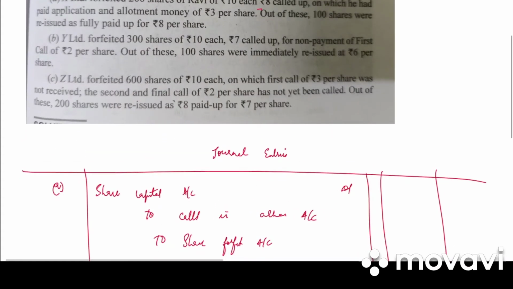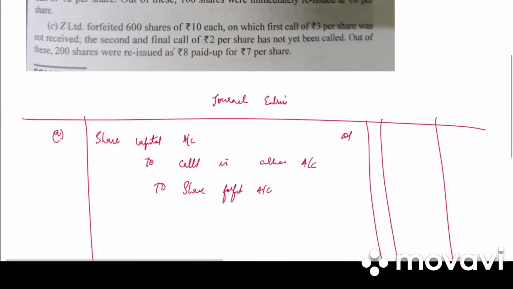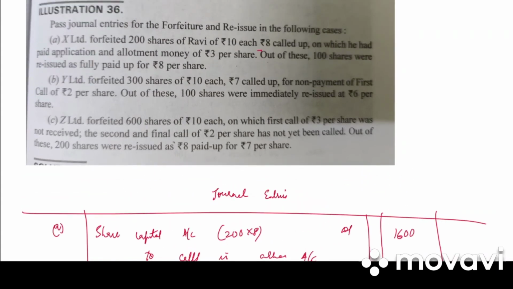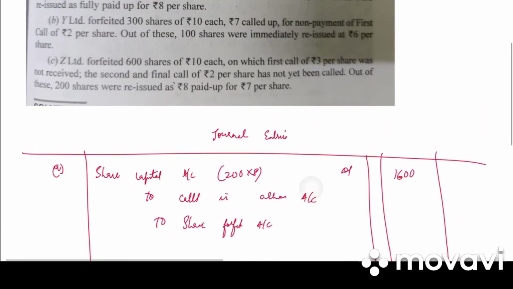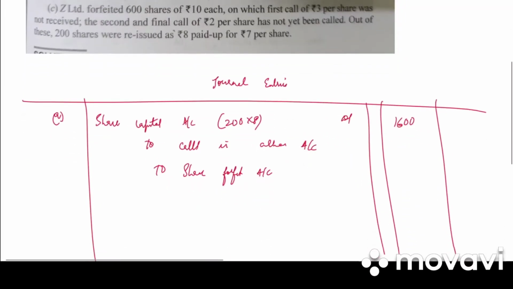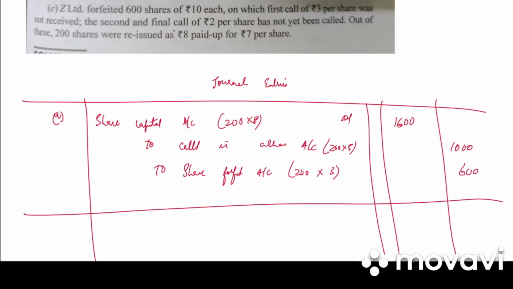So out of 200 shares, only 8 are called up. So 200 into 8, 1,600. Out of 8, only 3 has been paid up. So how much is remaining which is unpaid? 200 into 5, 1,000. And we have only received 200 into 3, that is 600. Write the narration: forfeiture of 200 shares of Ravi.